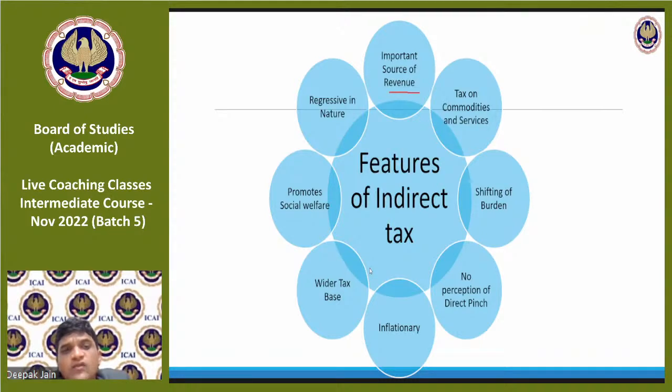Sir, in what proportion will IGST get distributed between center and state, and what is the procedure by which center pays the state share of GST? When we come to IGST, I'll get back to you on this, Piyush, because we are still at the basic levels. We will see when we come to what is IGST and how it is distributed, not at this point of time.